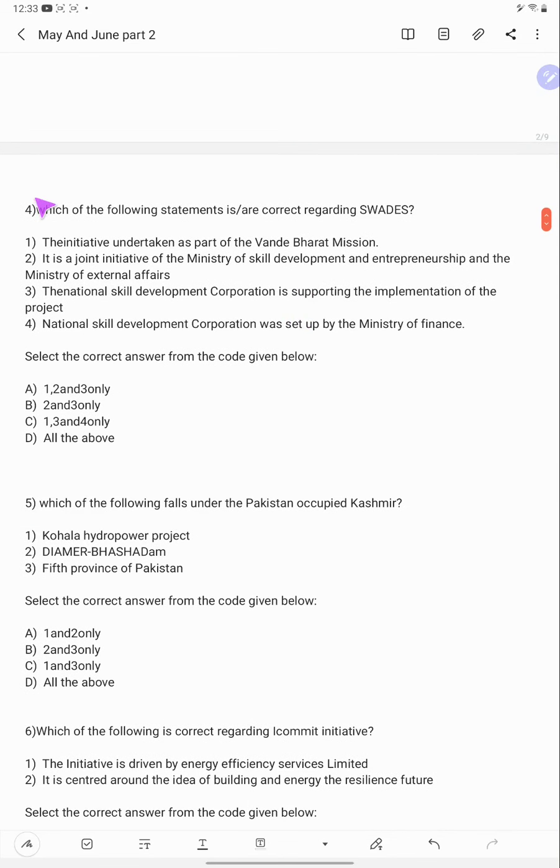Come to the fourth question now. Which of the following statements is/are correct regarding Swadesh?